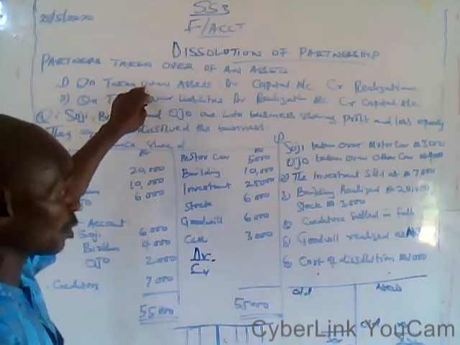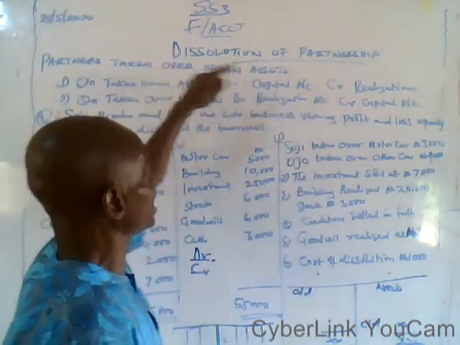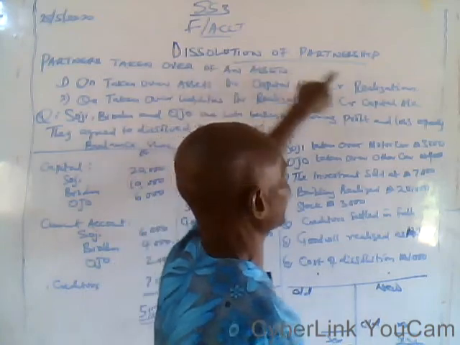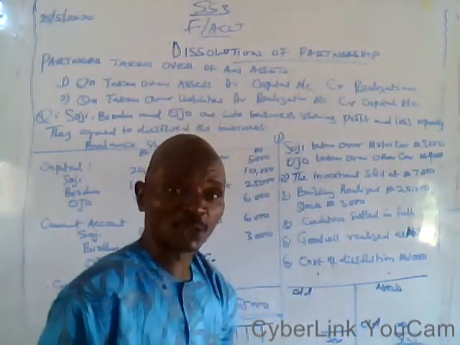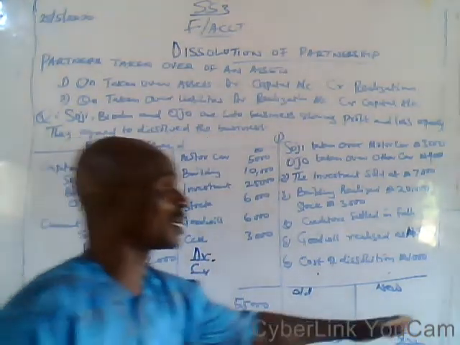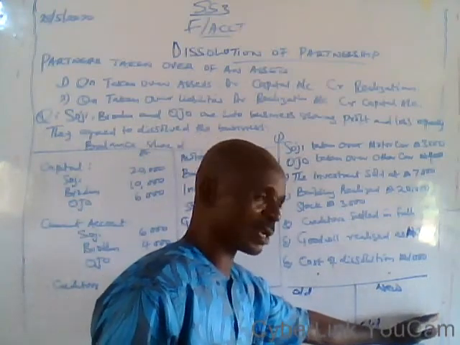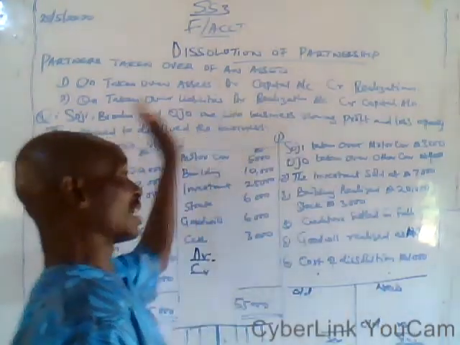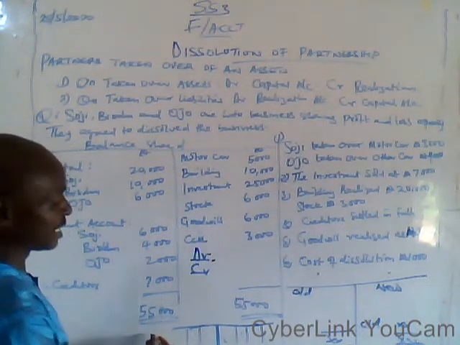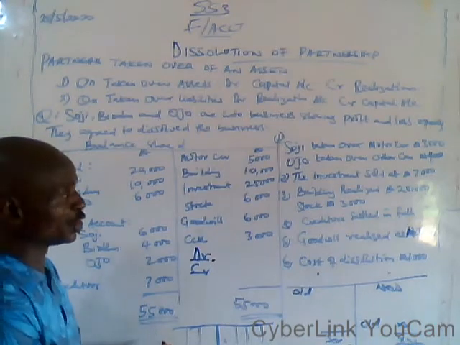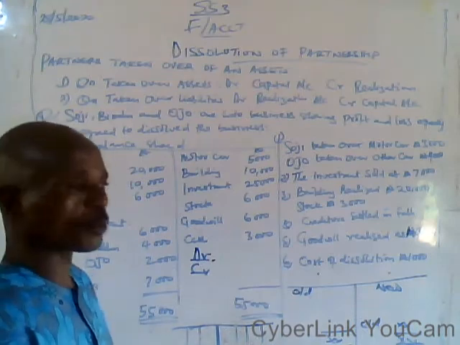And the issue of the asset taken over, motor vehicle, that is the motor car, and you have Soji and Uju. Remember the rule: debit the capital account and credit the realization account. You already credited the realization account to fulfill the double entry principle, which states that all credit must have corresponding debit. The figure of the asset taken over appears on the credit side of the realization account; transfer it to the debit side of the partner's capital account, and you write the motor car, Soji and Uju, with the value under their name column.